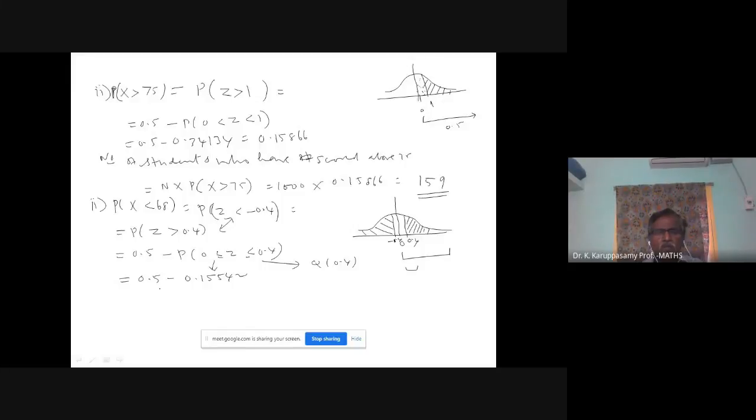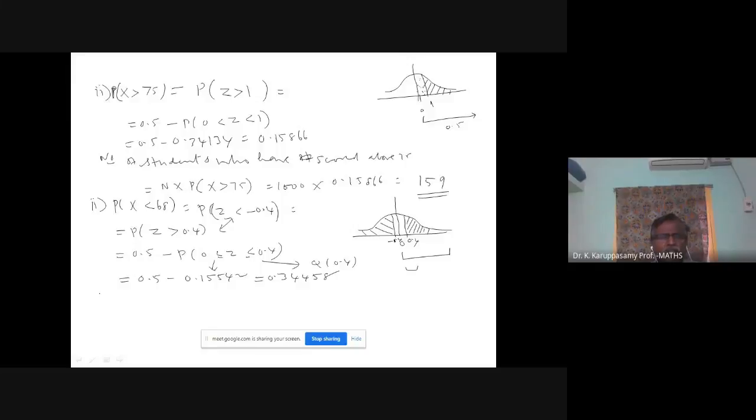So from 0.5 you subtract this number. 0.5 minus 0.15542 is 0.34458. So the probability for a student to score less than 68 marks is 0.34458. I want to know exactly how many students out of 1000.